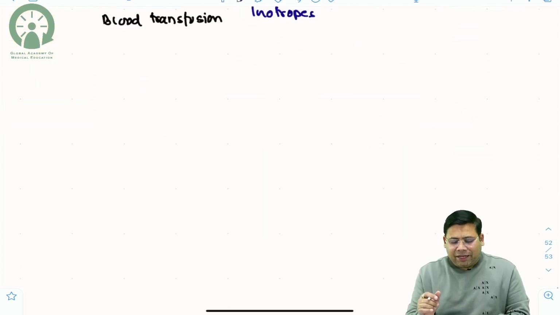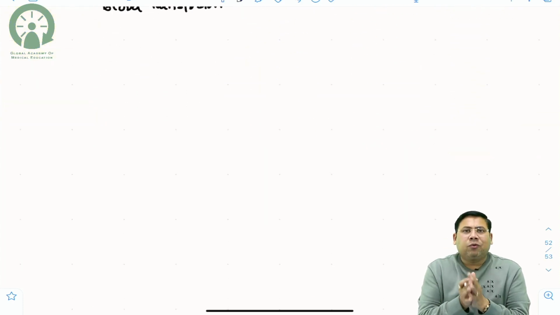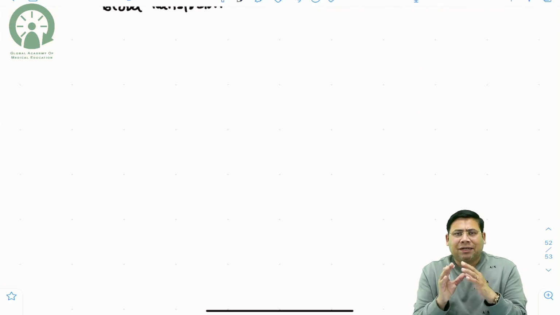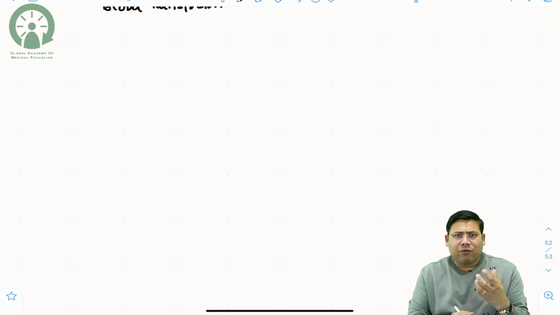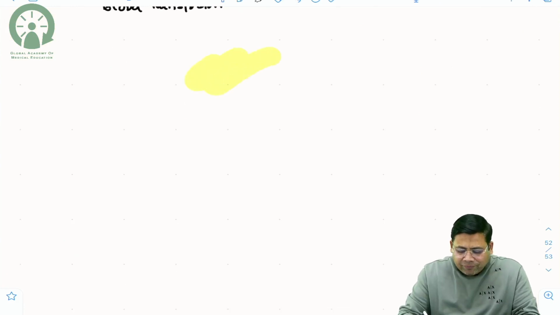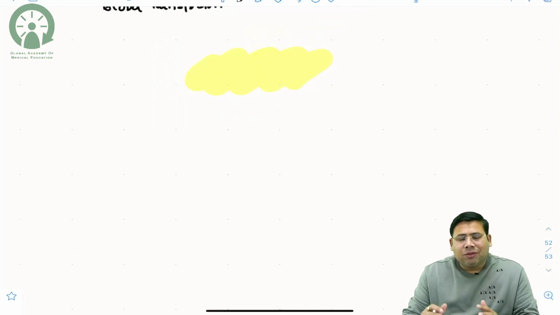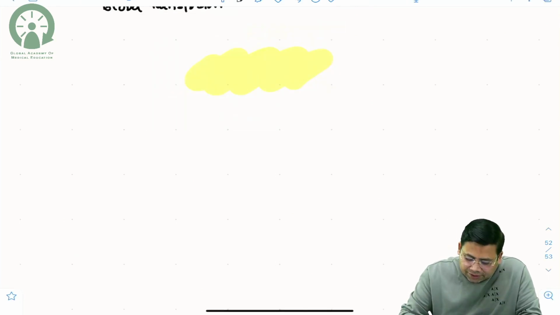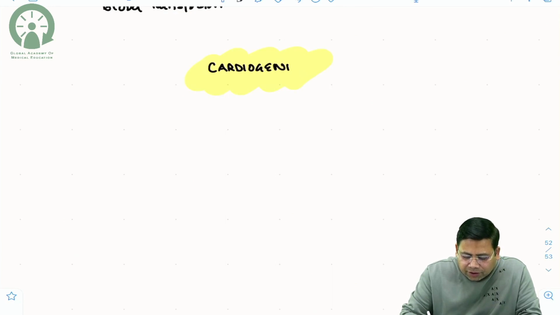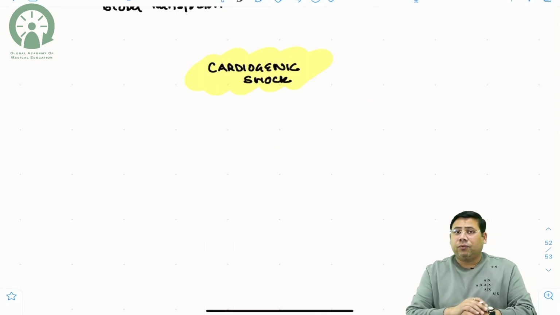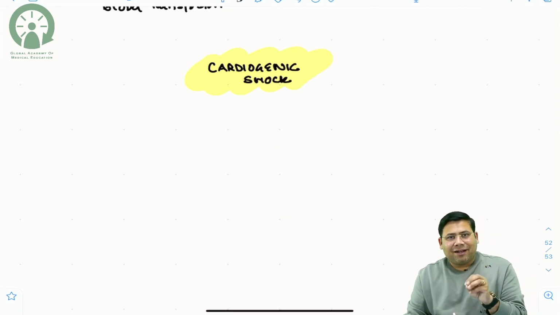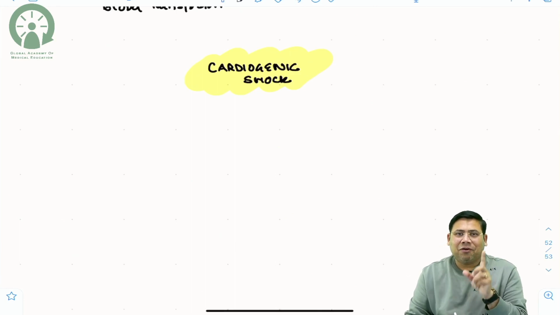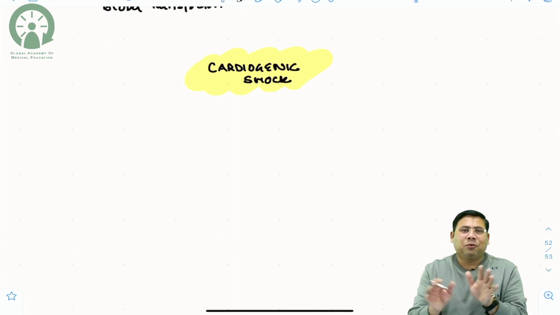Now for the next 10-15 minutes I am going to devote time to the basic understanding of the different types of shock. Neurogenic shock I have just completed in front of you, so I don't need to teach it again. I am going to teach you the other forms of shock. So the next is, let us talk about cardiogenic shock. What is the concept of cardiogenic shock? How is it important for you? Simple. Understand, cardiogenic shock is nothing but a state of pump failure. The heart is not ready to pump the blood.